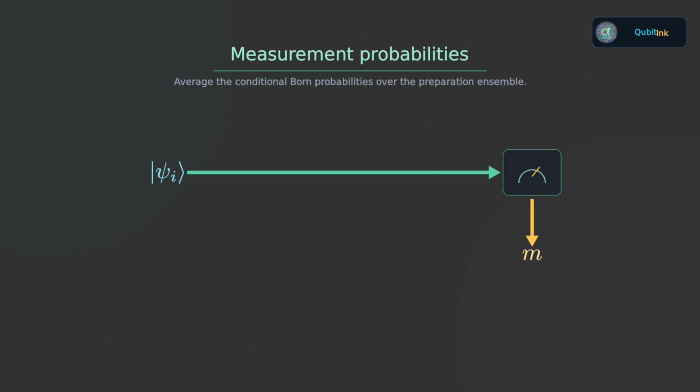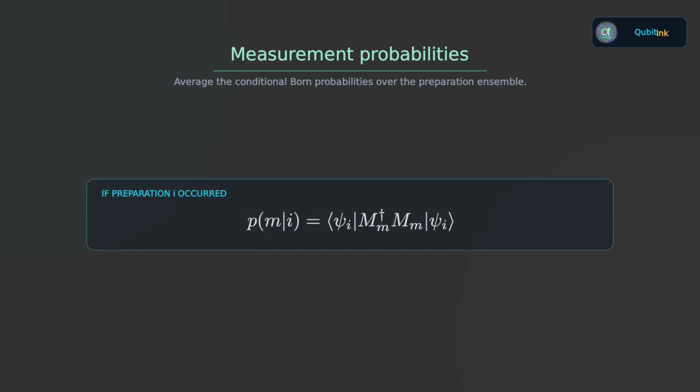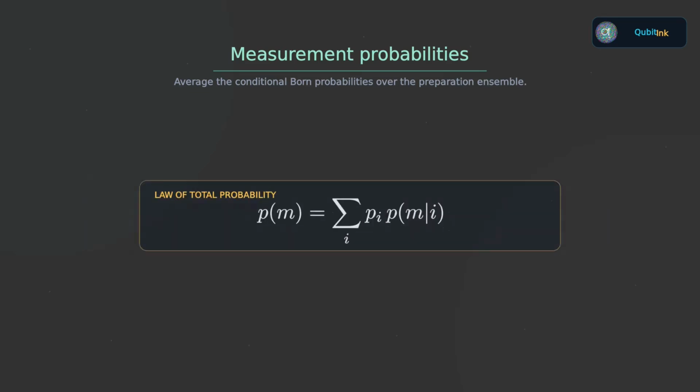For each possible initial state, there is a conditional probability of obtaining outcome m, given that state. Then we weight that conditional probability by the chance that the state was prepared. Finally, we sum over all possible preparations. That is simply the law of total probability. And this is where the trace becomes beautifully useful. Each conditional probability can be rewritten as the trace of the measurement operator combination multiplied by the corresponding projector. Once we sum over the ensemble, all those weighted projectors combine into rho.